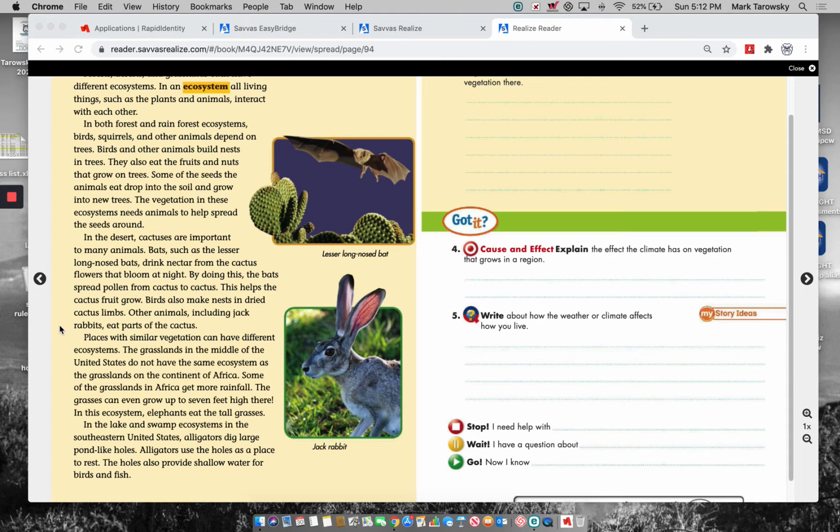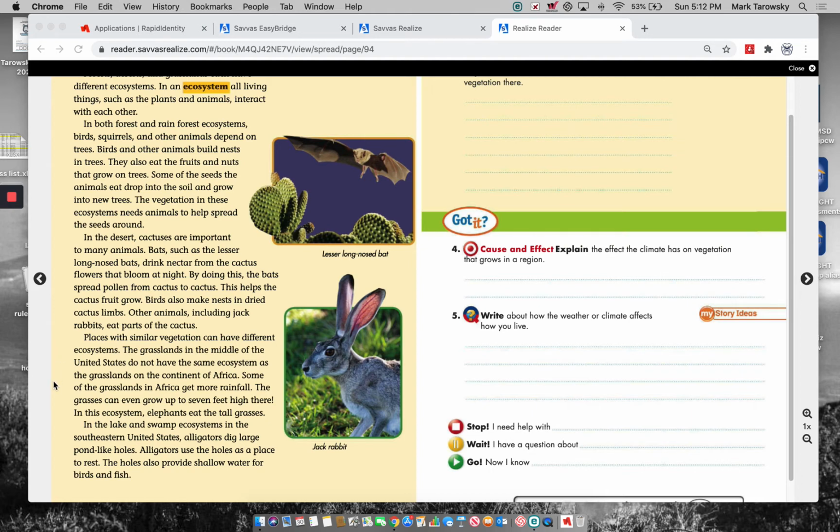Places with similar vegetation can have different ecosystems. The grasslands in the middle of the United States do not have the same ecosystem as the grasslands on the continent of Africa. Some of the grasslands in Africa get more rainfall. The grasses can even grow up to 7 feet high there. In this ecosystem, elephants eat the tall grasses.